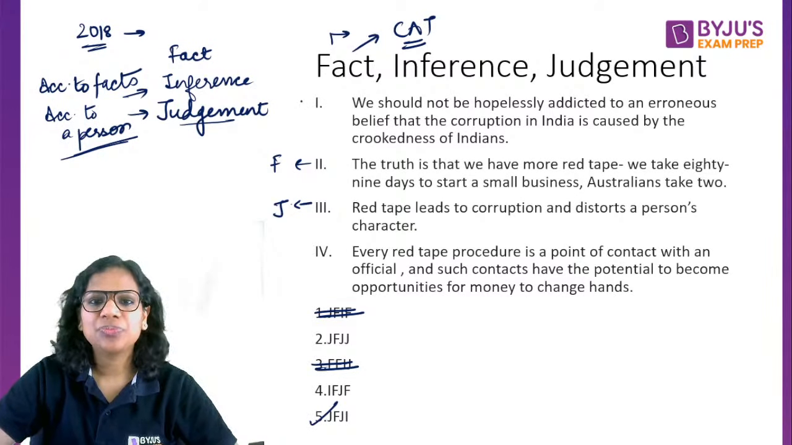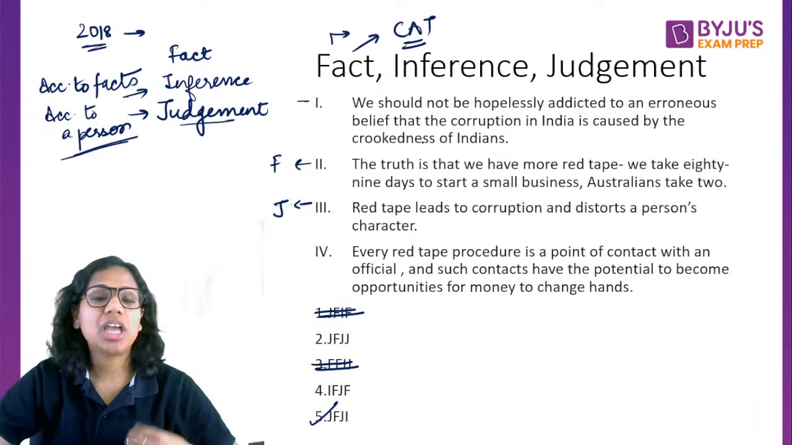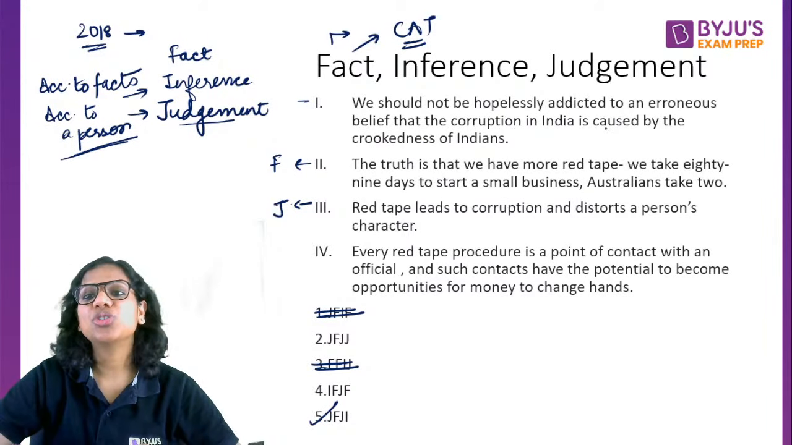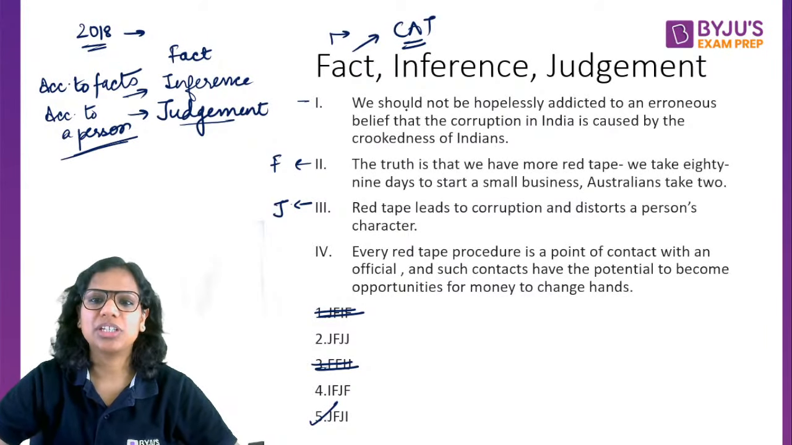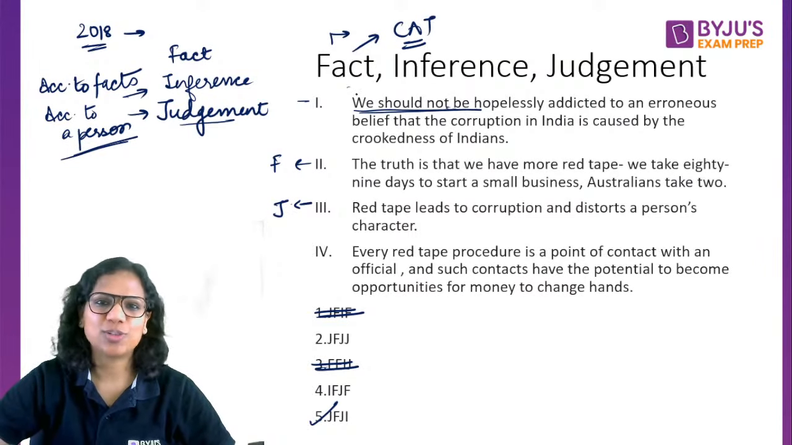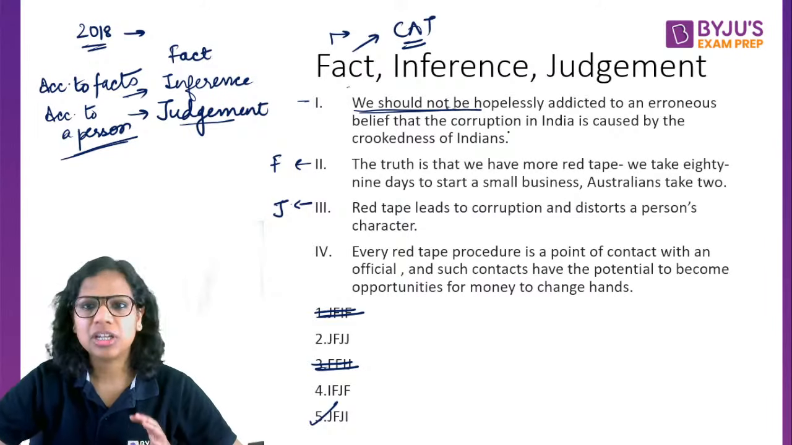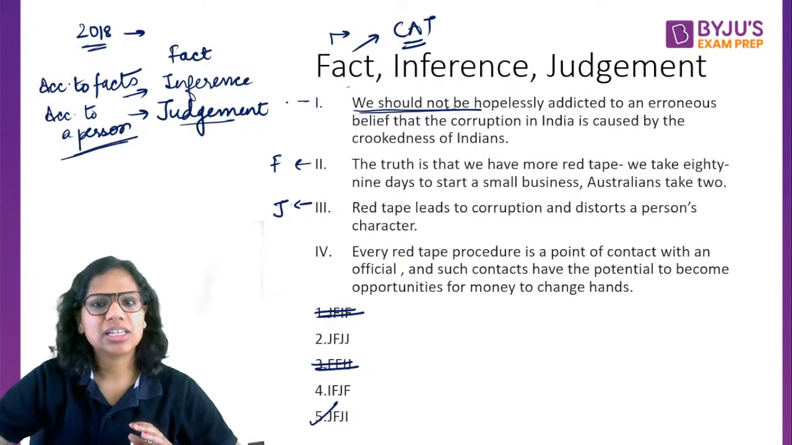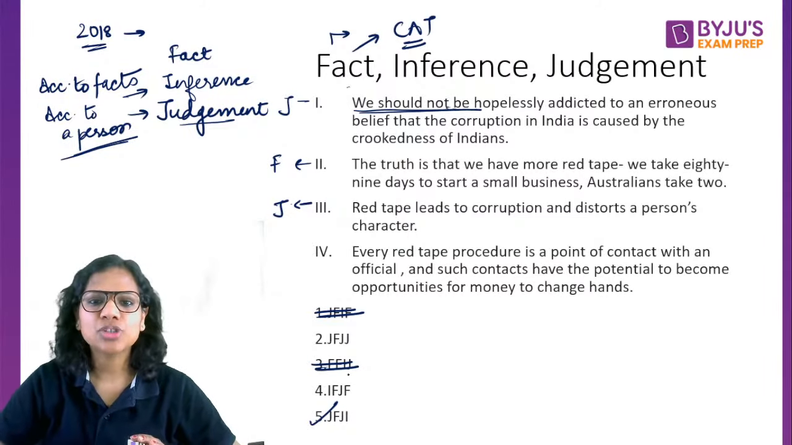Now, here, this is a judgment. We should not be hopelessly addicted to an erroneous belief that the corruption in India is caused by the crookedness of Indians. See, the moment the author says we should do this, we should not do this, and it has really not been backed by any fact, it is in the nature of a judgment. Because the moment these words should not come in, that means it's an opinion, and unless it is backed by facts, it is a judgment. So with this, 4 also gets eliminated.